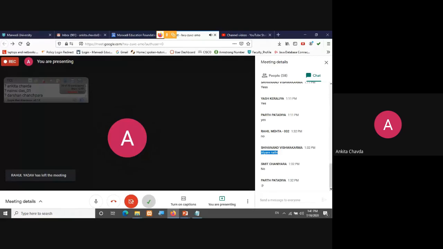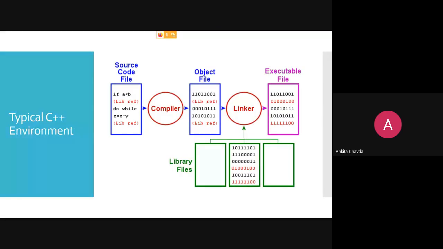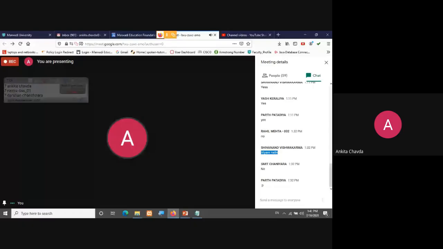Then the next topic is the typical C++ environment. So now can anyone tell me, in your C language, whatever program you were saving, with what extension? .c. With what extension? Dot C++? No, in C language it is .c, right?